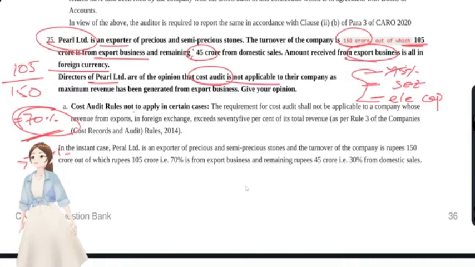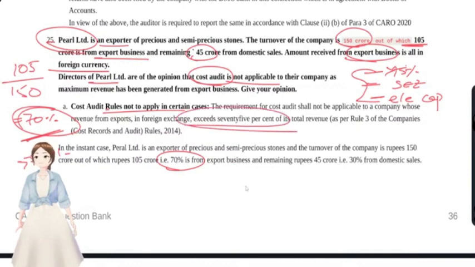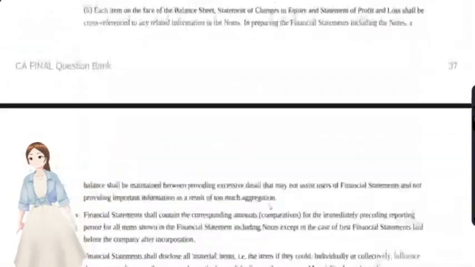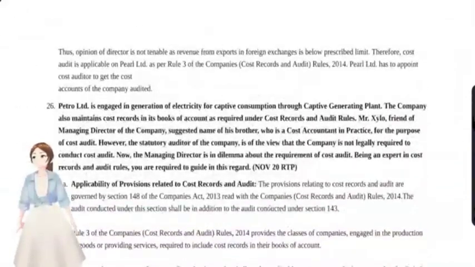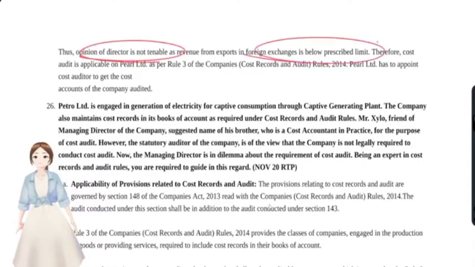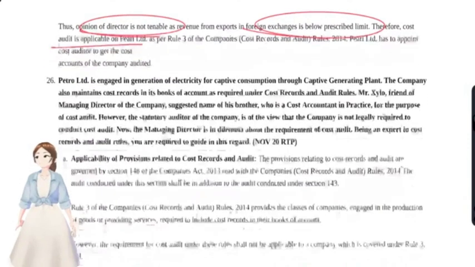Okay, cost audit rules would not be applicable if the export turnover is more than 75%, but here it is 70% only. So thus the opinion of the director is not tenable. Since it's below the prescribed limit of 75%, cost audit is applicable for that P Limited. Okay, now we'll see our next question, that is 26.